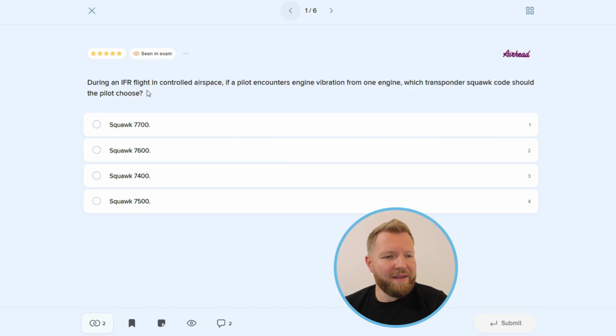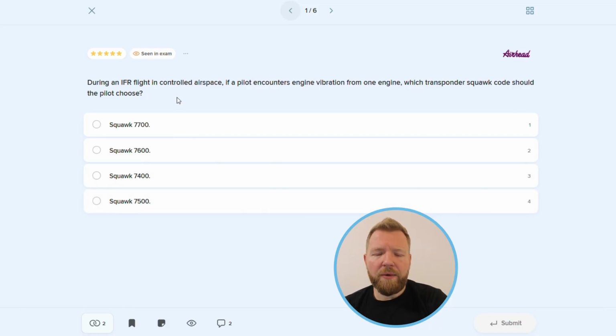During an IFR flight in controlled airspace, if the pilot encounters engine vibration from one engine, which transponder squawk code should the pilot choose? Squawk 7700, 7600, 7400, or 7500.